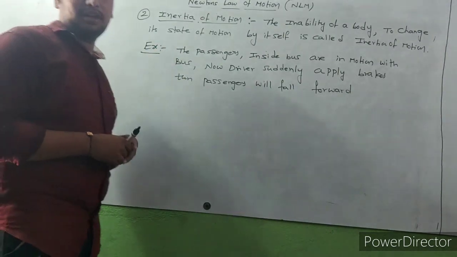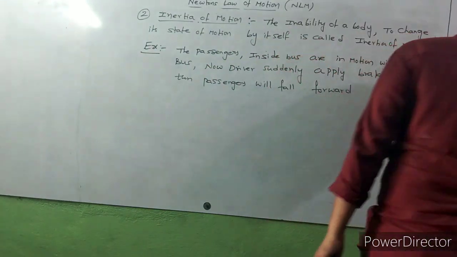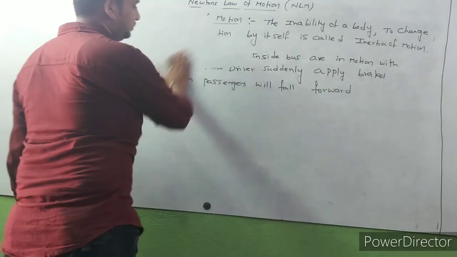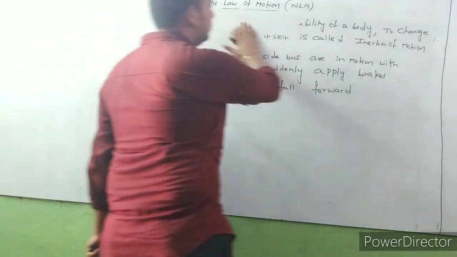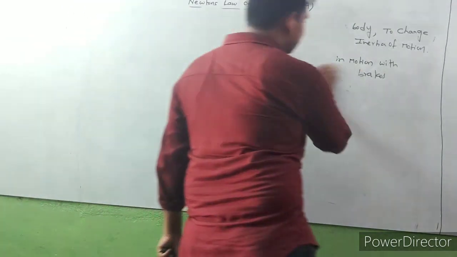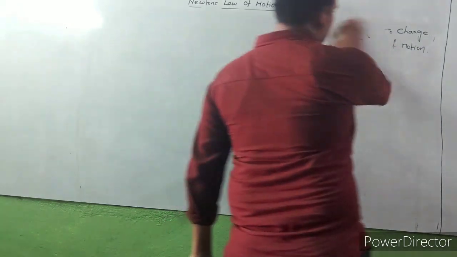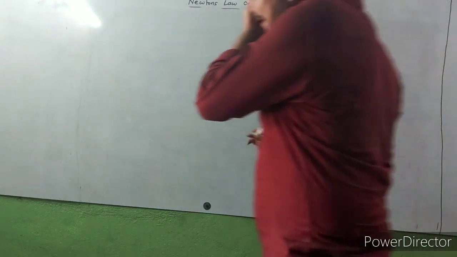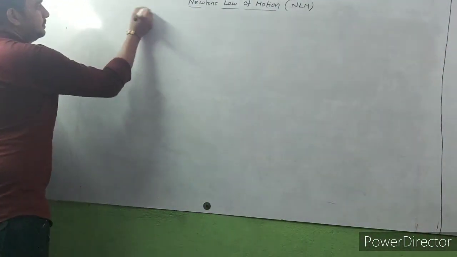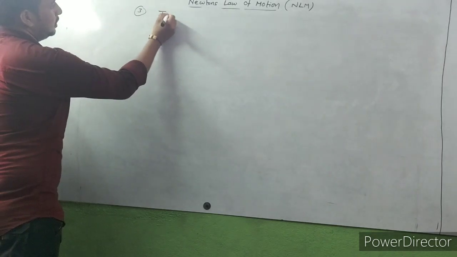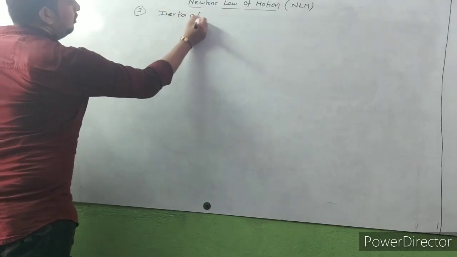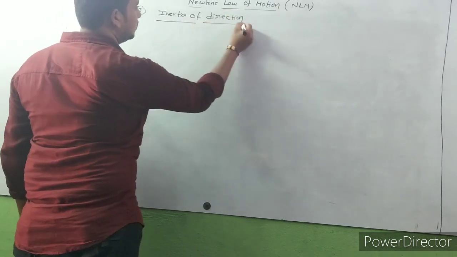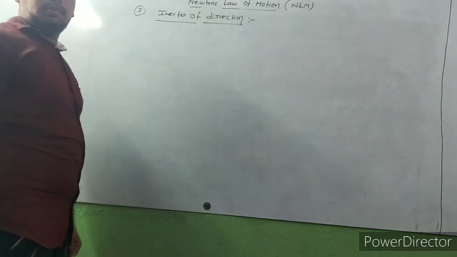Okay. So next, the third type: inertia of direction. What is the definition?